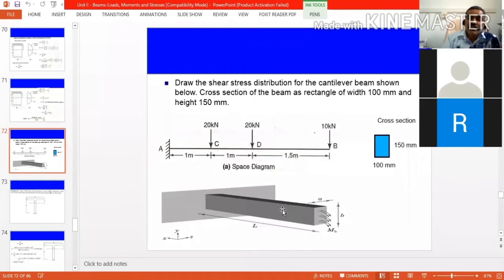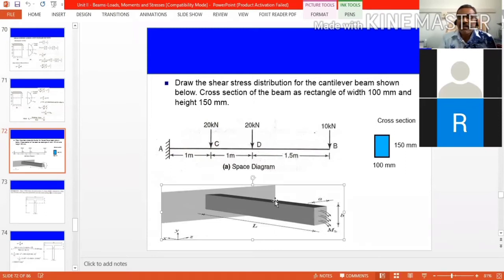As I said, the bending stress is acting at the extreme fibers, and shear stress is acting at the center. So these cannot be added, since both are acting at different points. Whenever you take the maximum stress, you will be taking the bending stress at the extreme fiber, and that will create the failure. So in case of beams, bending stress is important. Shear stress is not that important.